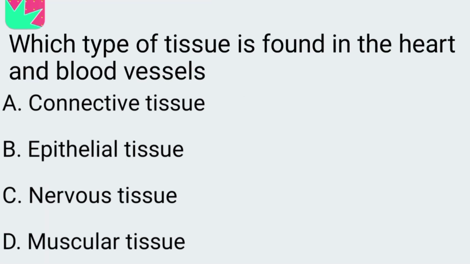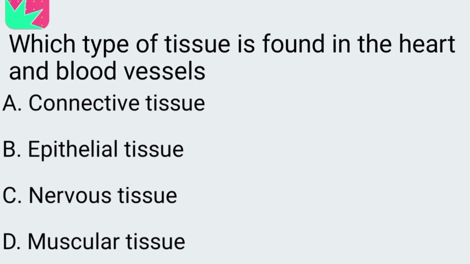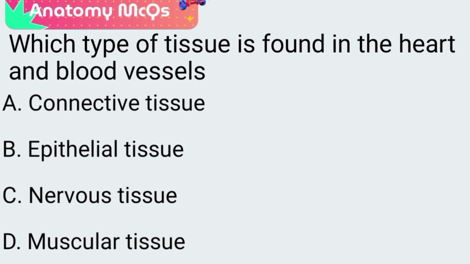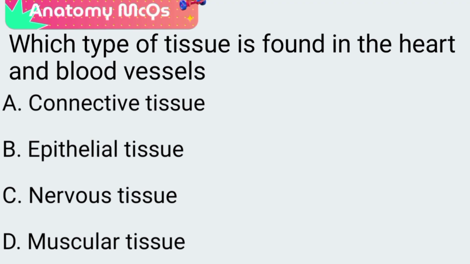Next question. Which type of tissue is found in the heart and blood vessels? A. Connective tissue, B. Epithelial tissue, C. Nervous tissue, D. Muscular tissue. The correct answer is option D. Muscular tissue, specifically cardiac muscle, is found in the heart and smooth muscle in blood vessels.